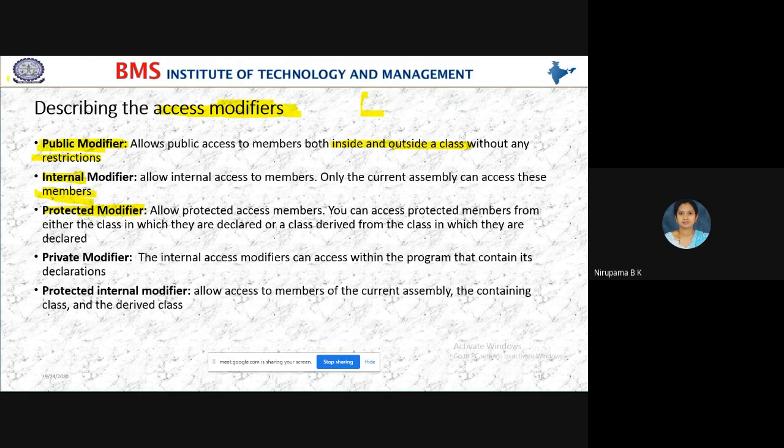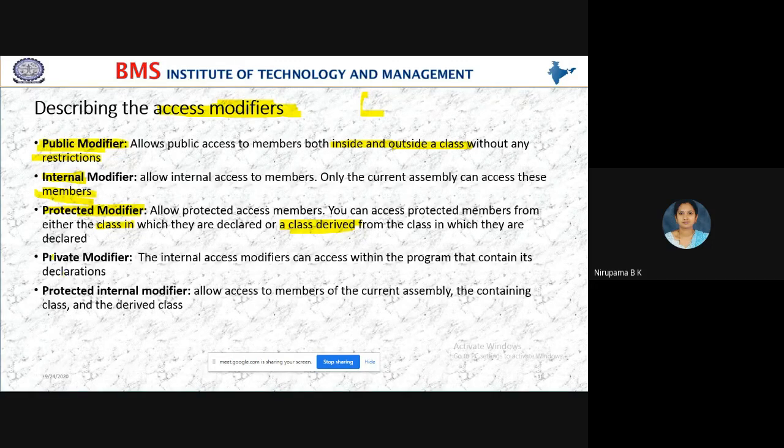So protected modifiers can be used in the class, and you can also use them in a derived class, from which it has derived. The meaning is the access modifier can be used in a parent class and the derived class.